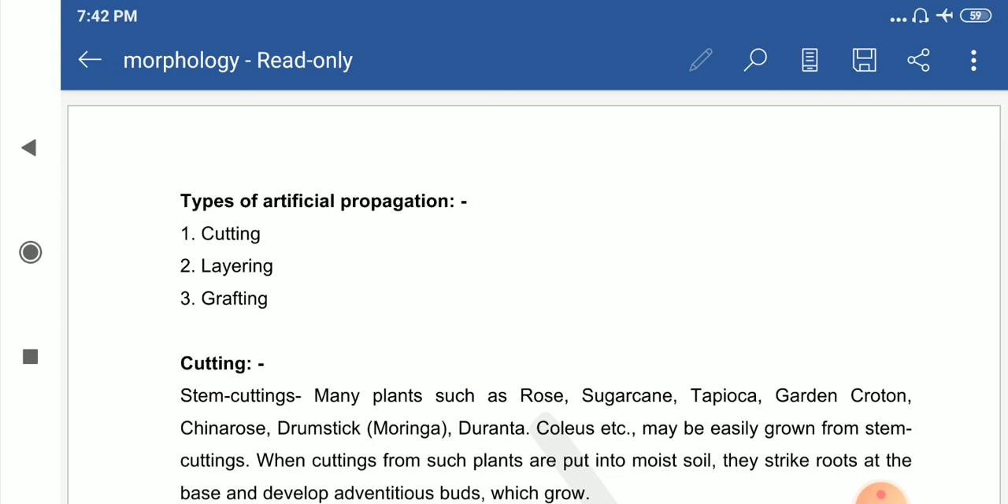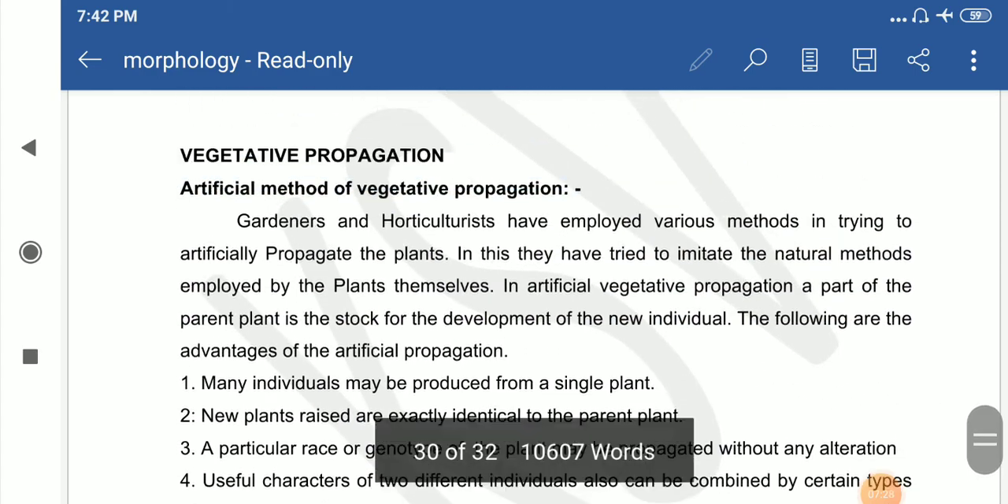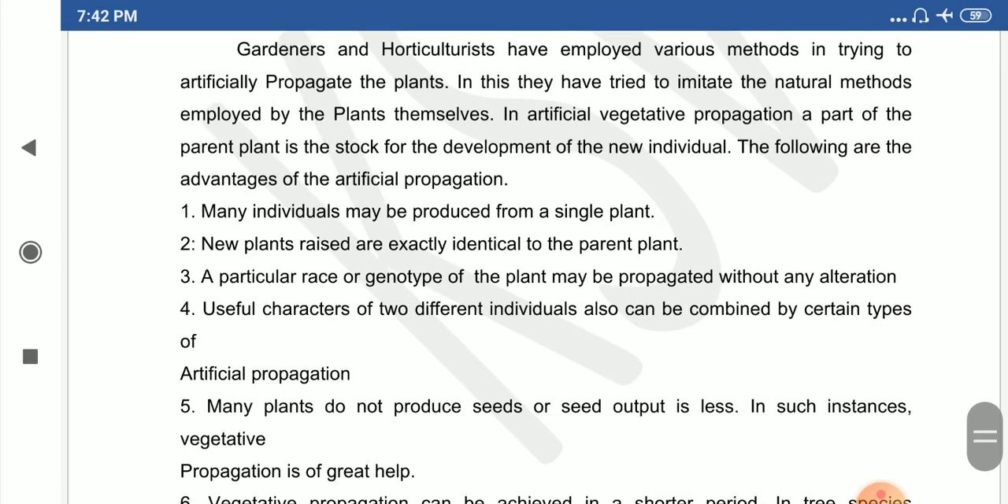vegetative propagation techniques. I hope you understand the concept of vegetative propagation. It is a simple concept, and in practicals you will study how to do the grafting. This is an overview of vegetative propagation techniques in plants. The benefit is that it is fast growing, you can take the desired plant and develop a new one, and it is a very easy method for propagating some commercially important crops.